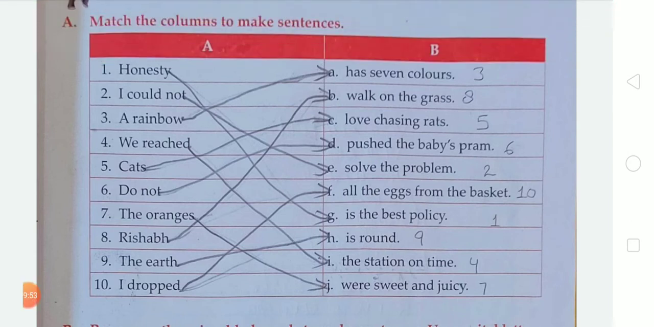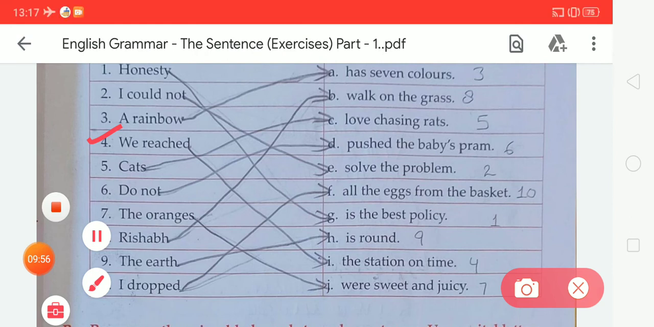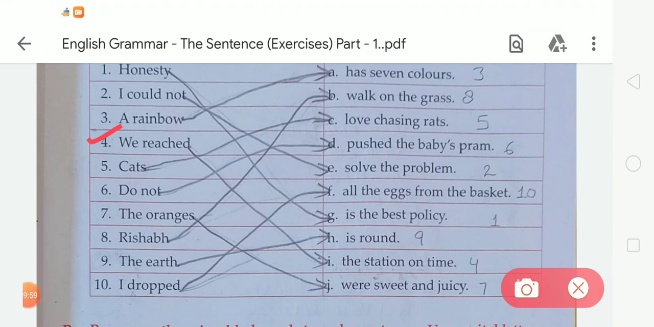In number 4 there is "we reached." So we have to match number 4 with I, that is "We reached the station on time." Okay, student. Now come to the next, number 5, cats. We have to match this word with C. Cats love chasing rats. Okay, student, we have to match number 5 with C.